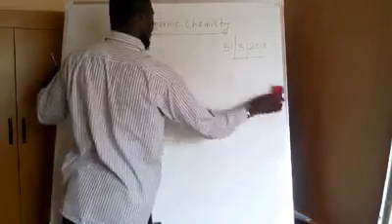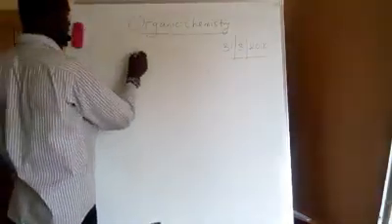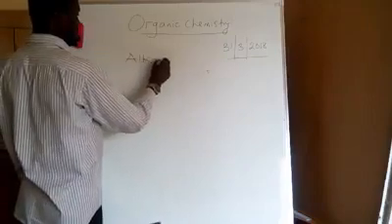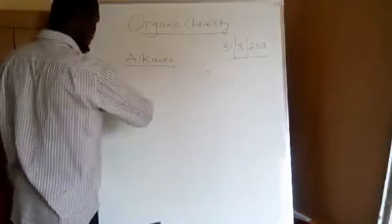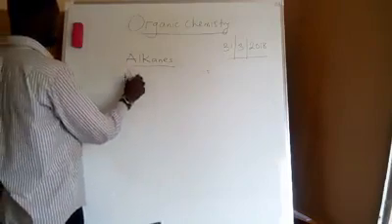Now, what are alkanes? An alternative name to alkanes is paraffin.